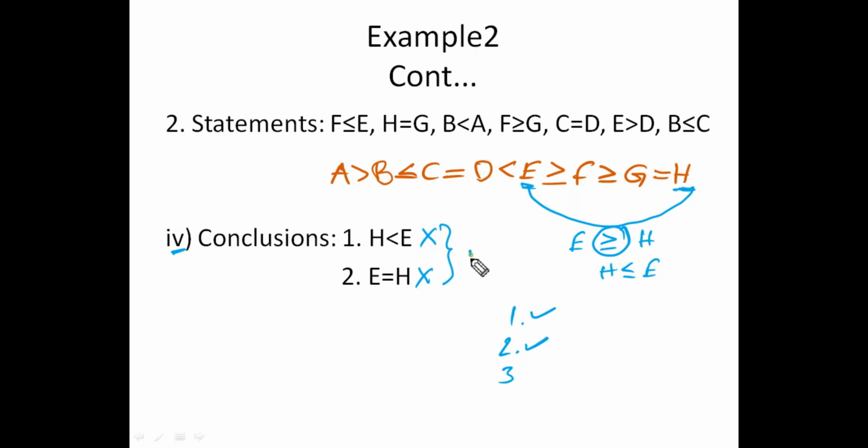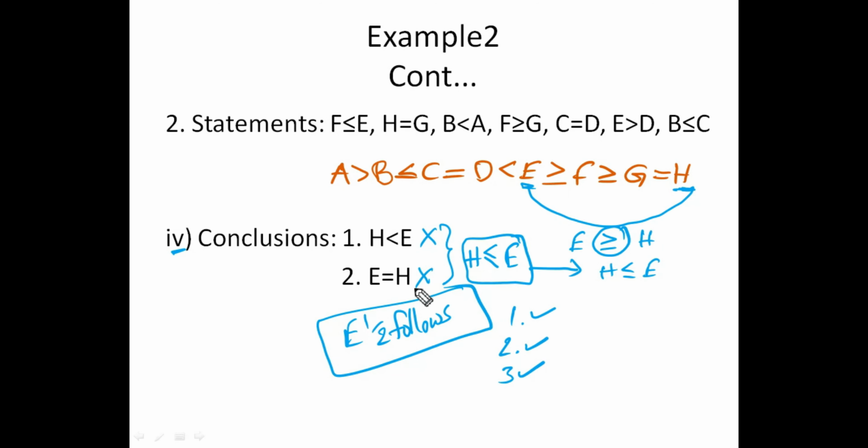So H is here, E is here. From the first conclusion, what is the result? Less than. From the second conclusion, it is equal to. So the relation will be H is less than or equal to E. Is it the required result? Yes, it is the required result. So the third condition also follows. So then the answer will be either conclusion 1 or 2 follows.